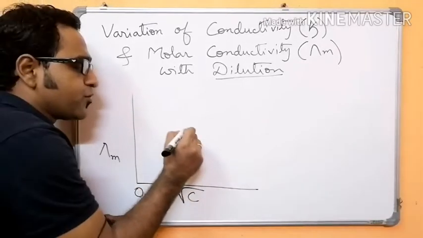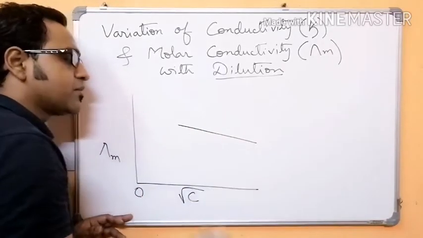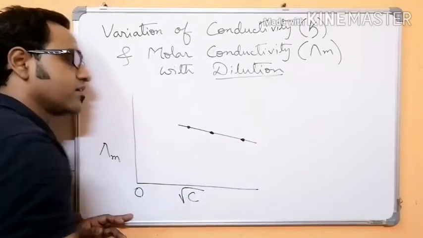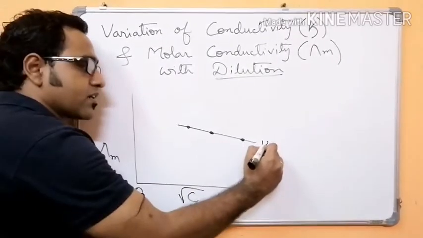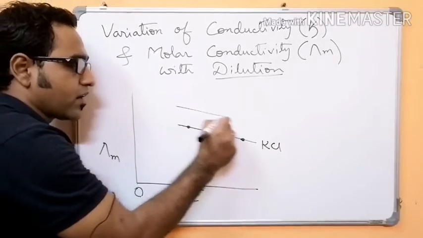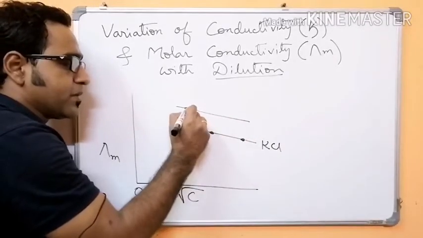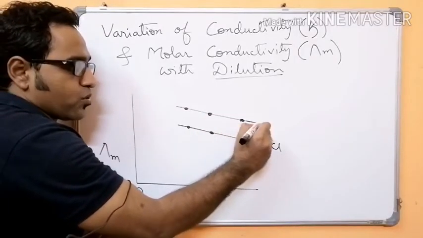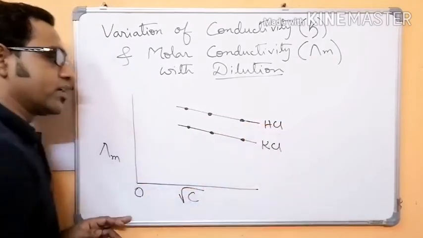Now here if you take, say, potassium chloride, this is the curve of potassium chloride. If you check the curve for hydrochloric acid, it will be a parallel curve just above potassium chloride. This is hydrochloric acid.